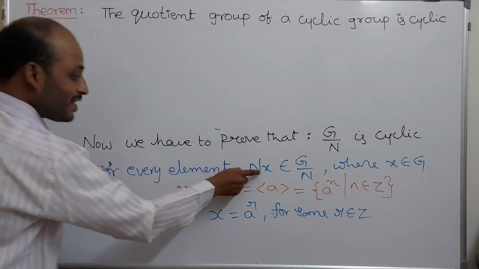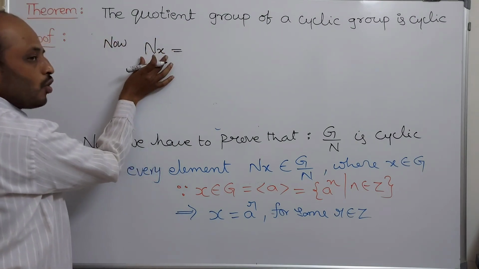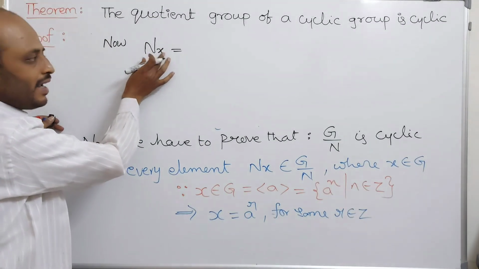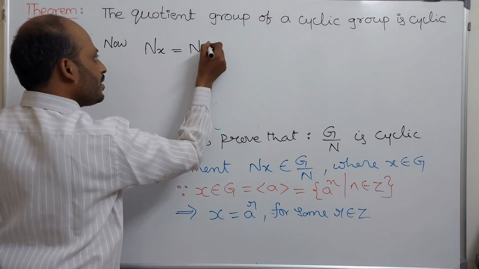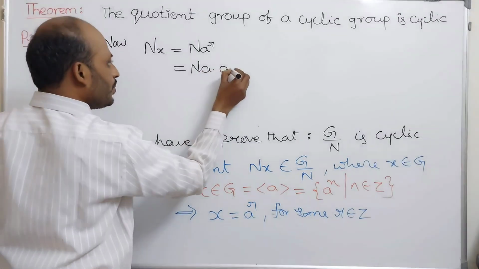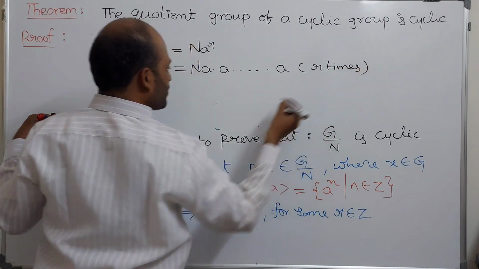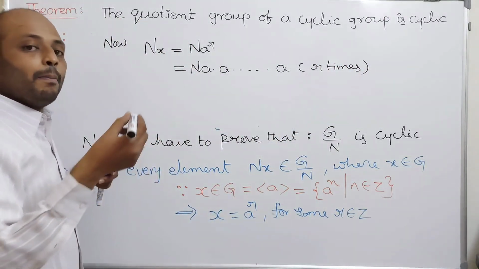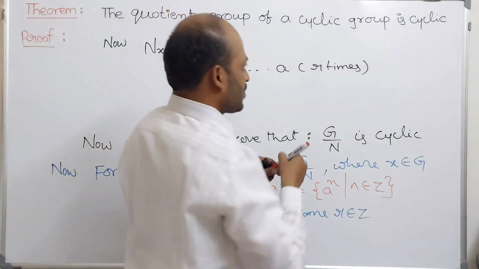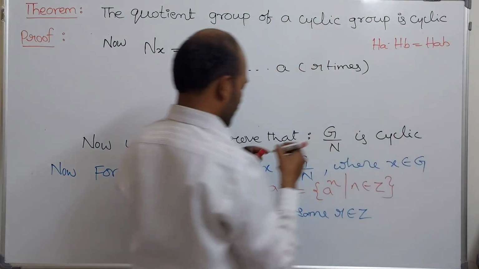Now calculate the value of this Nx. Nx is the coset generated by x. Nx can be written as N A power r. This can be written as N A into A and so on into A, r times. Apply the definition of multiplication of cosets: HA into HB is equal to HAB.